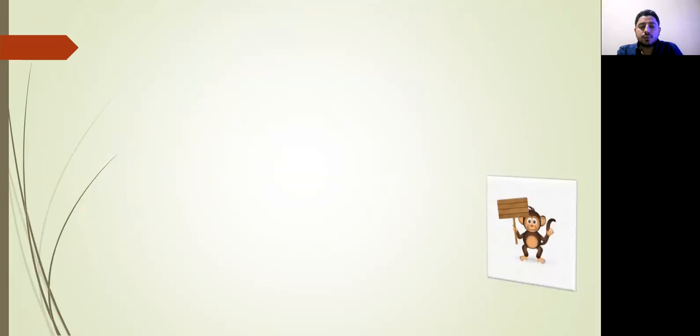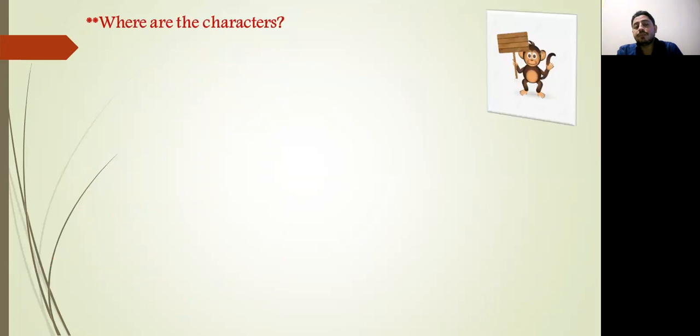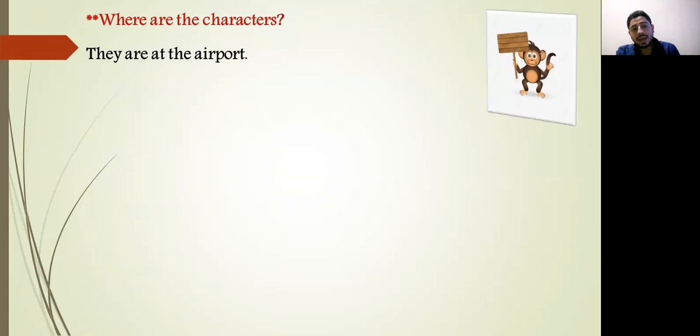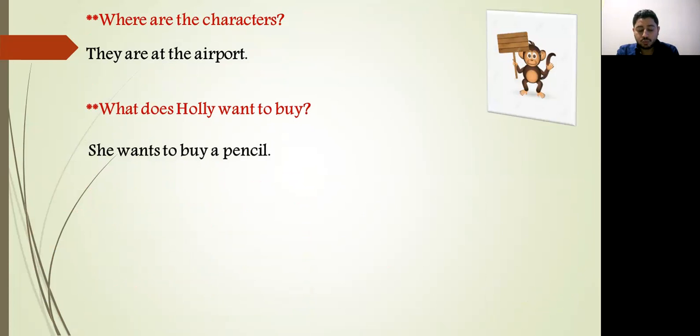Next, let's move to some questions based on the conversation. Where are the characters? Yes, sure, they are at the airport. What does Holly want to buy? Sure, she wants to buy a pencil.